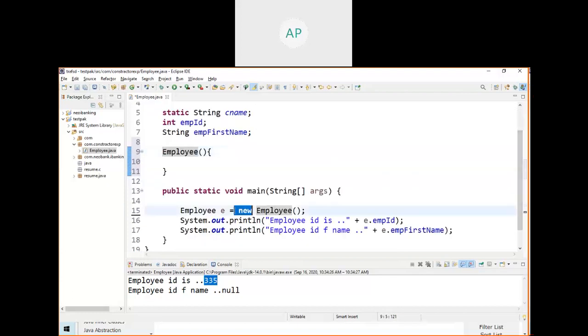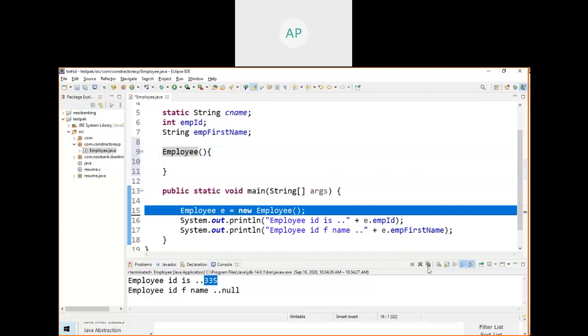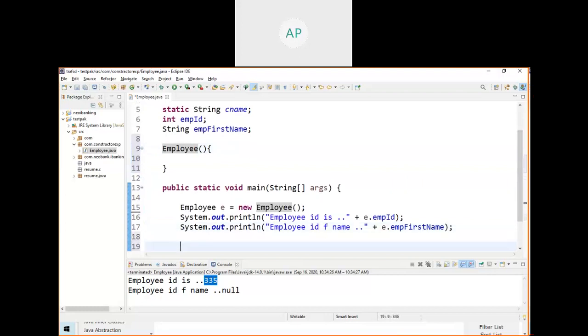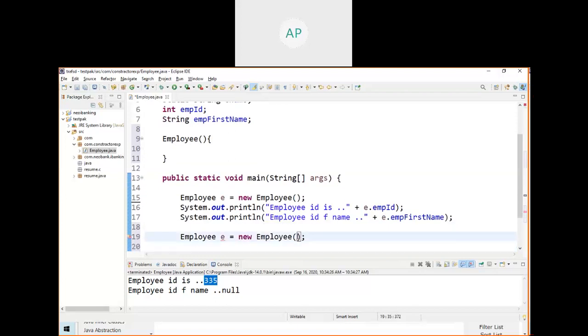Okay, then what can I do? While creating the object, rather than doing something like this, if you want to initialize, only when you want to initialize the value, you are going to use a constructor, otherwise no need. Here I pass 101, int emp, and assign id equal to emp. See here what I did.